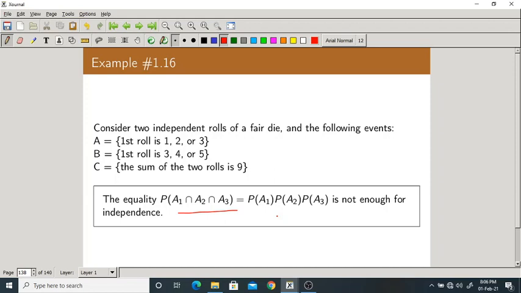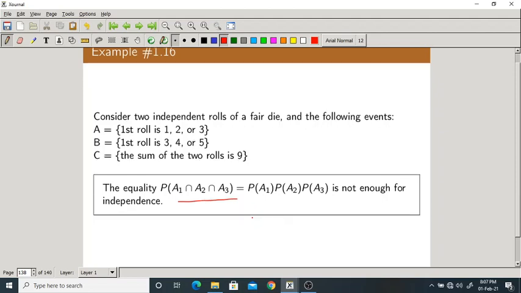Okay. In this case, what is happening? If you directly check this condition, it is true. So by checking only one condition, you cannot jump to a conclusion that they are independent. You have to verify the remaining three also. In this case, they happen to be not true. They don't satisfy the remaining three conditions. So the final answer would be they are not independent. Okay.